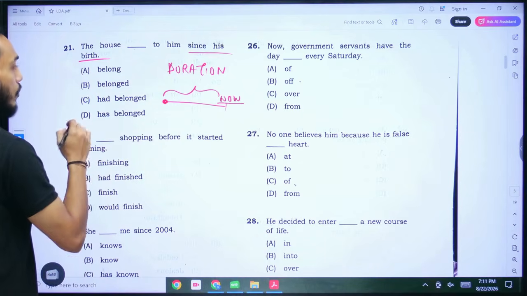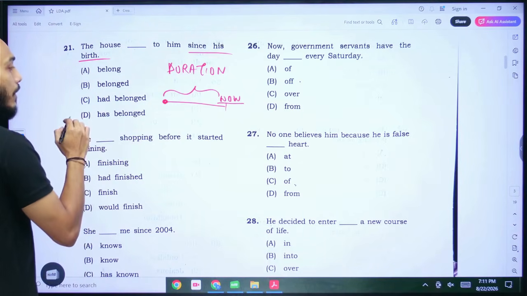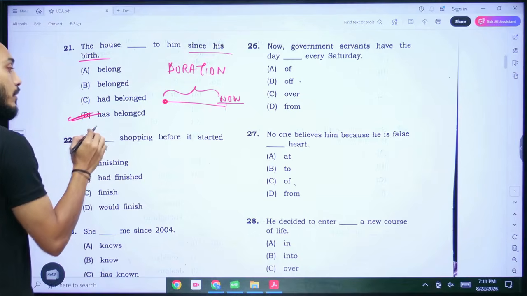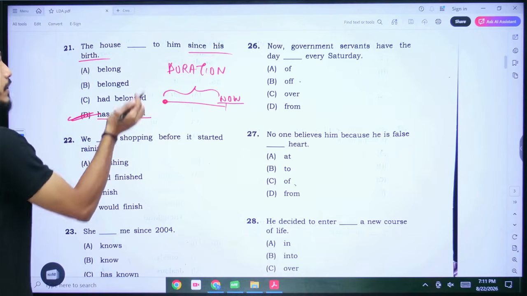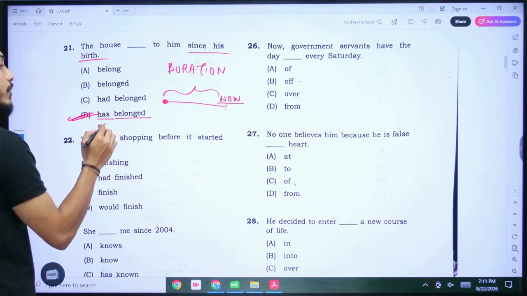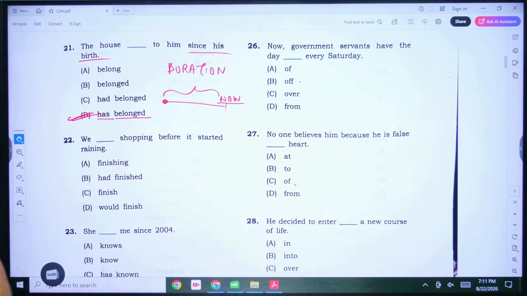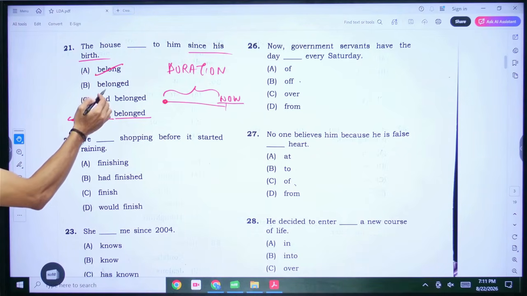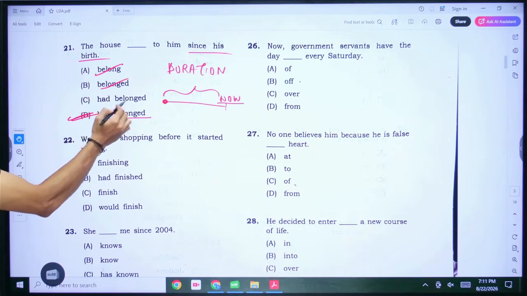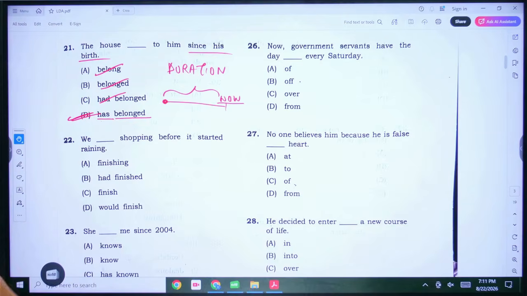All right. So the house has belonged to him since his birth. Since the sentence is in passive voice, we are writing it as has belonged. That's the correct answer. Rest of the answers won't be correct because this becomes simple present tense, this becomes simple past tense, and this is past perfect tense. Those won't be correct here.